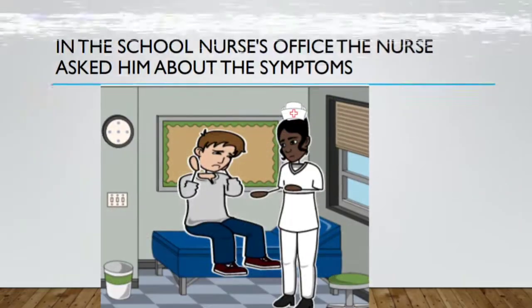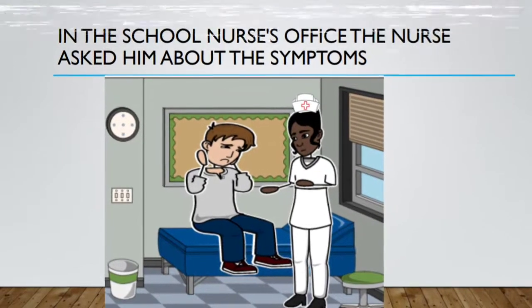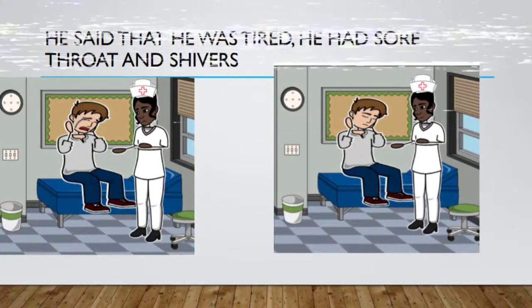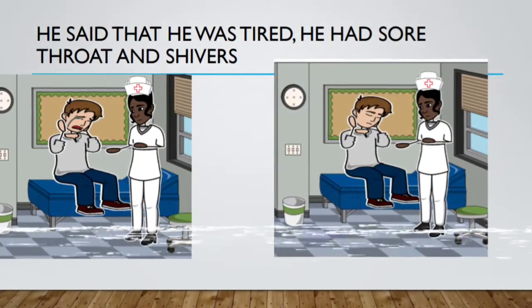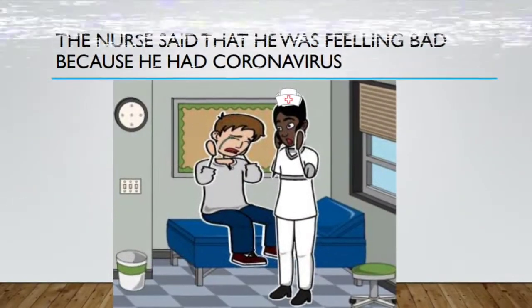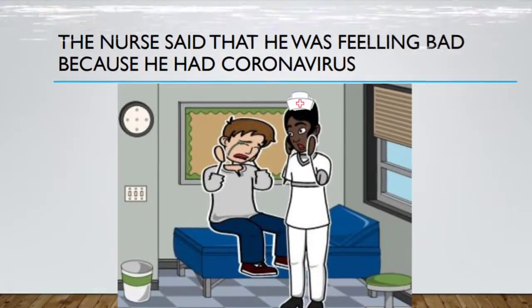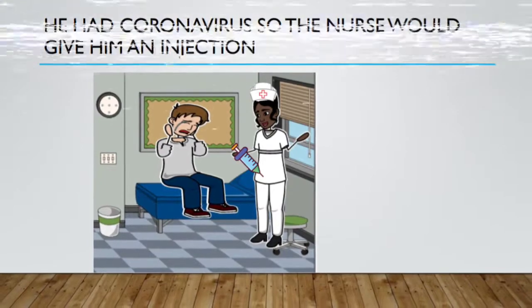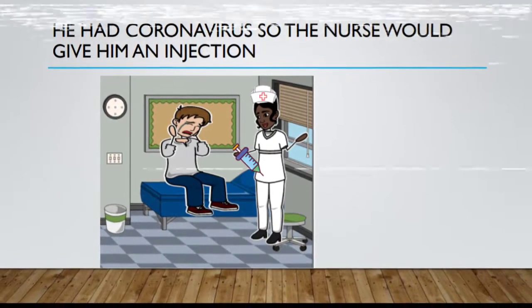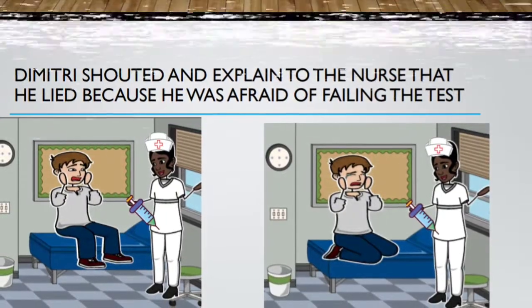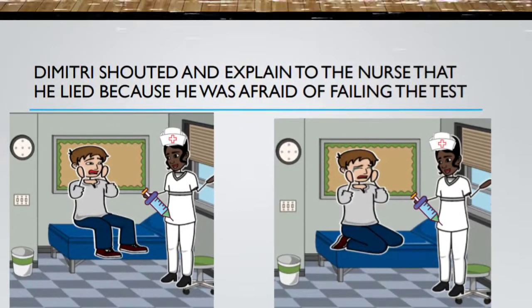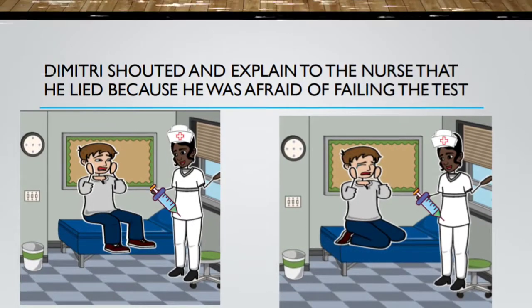In the school nurse's office, the nurse asked him about the symptoms. He said that he was tired, he had a sore throat, and he had shivers. The nurse said that he was feeling bad because he had coronavirus. So the nurse would give him an injection. Dimitri shouted. He didn't want an injection and explained to the nurse that he lied because he was afraid of failing the test.